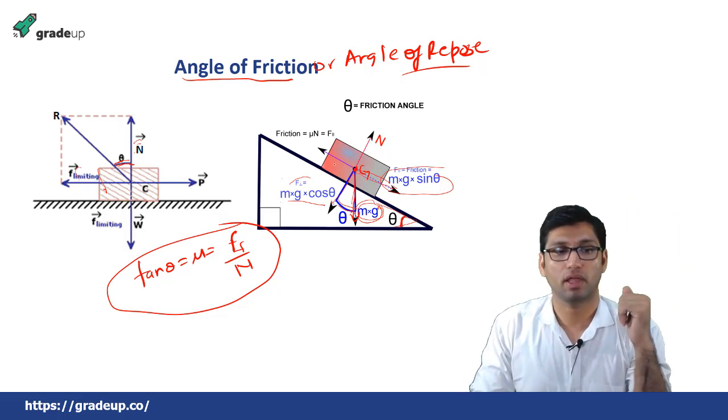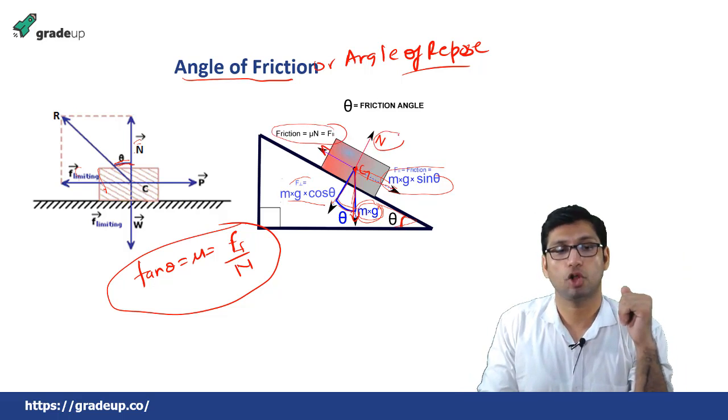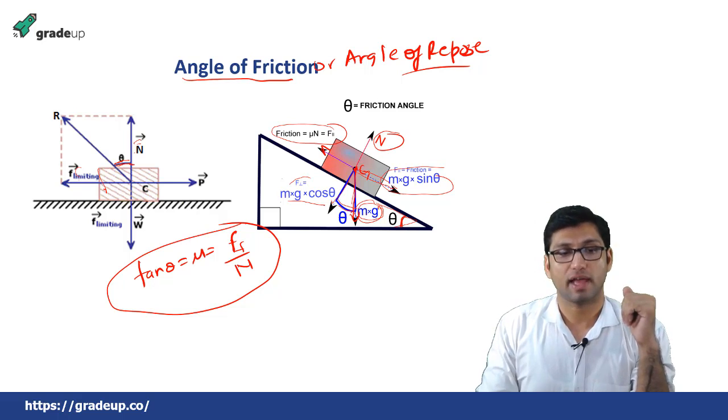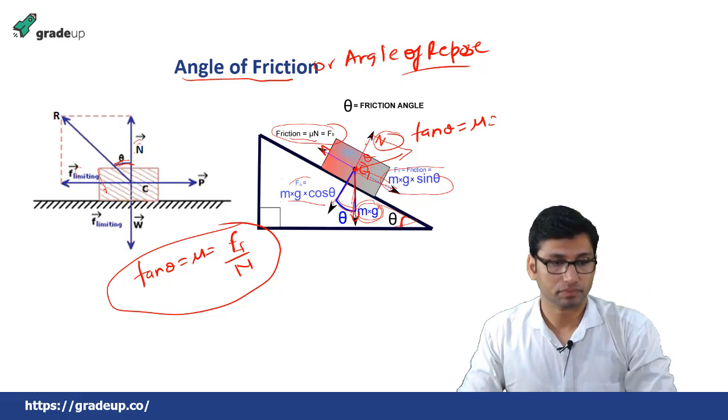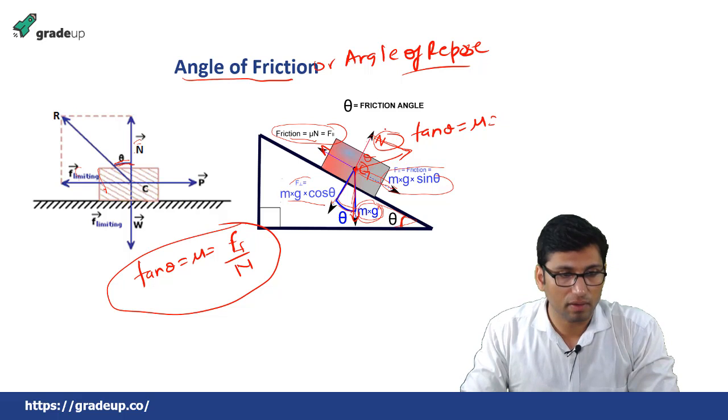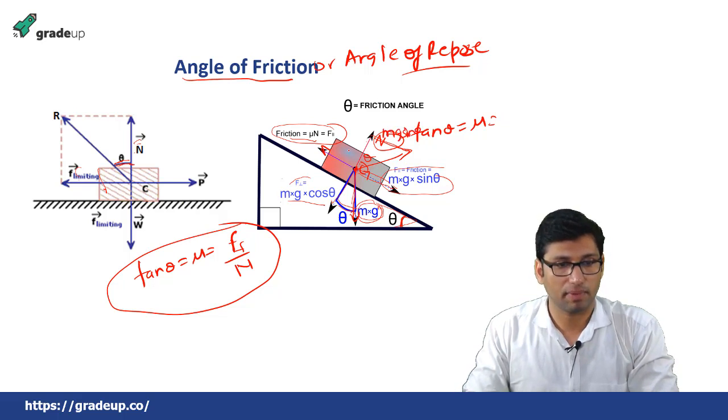Now due to this component, there will be movement of this block down the plane, and this movement will be resisted by a frictional force which will be equal to mu into N, the normal reaction. So the angle which this block will make with this normal and the frictional force, this angle will be equal to tan theta, and this will be equal to mu. Frictional force is equal to mg sin theta, and the normal reaction will be equal to mg cos theta.